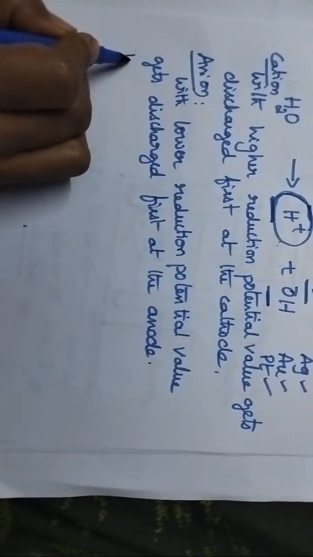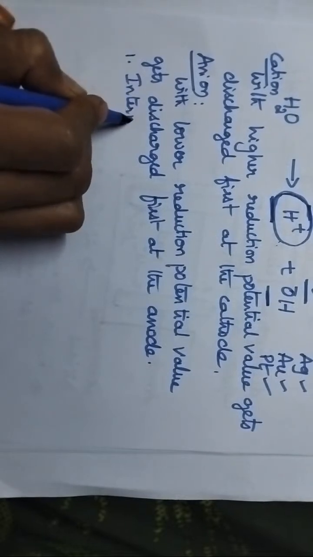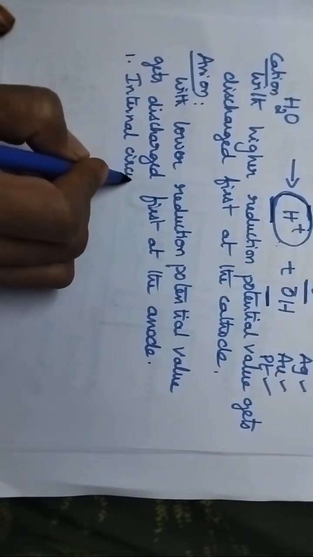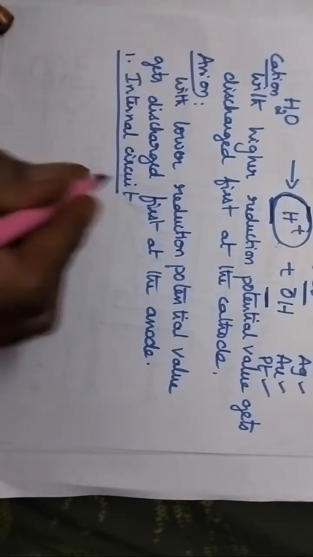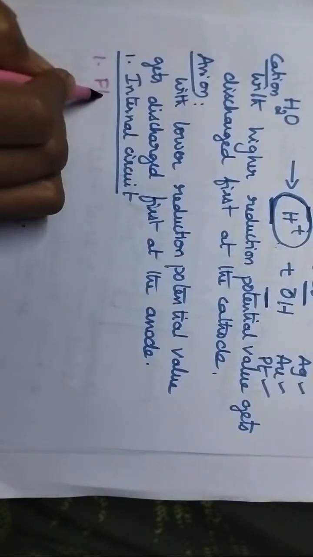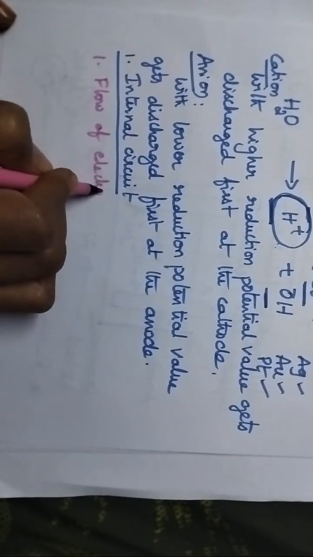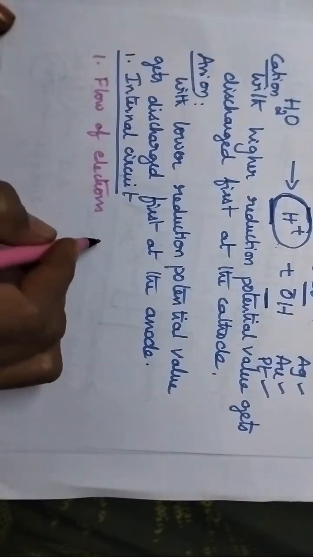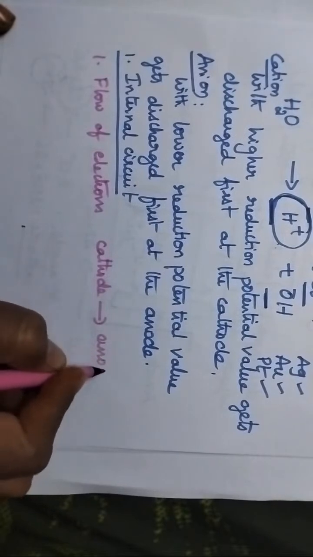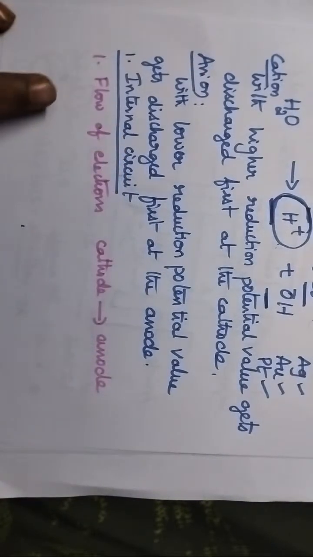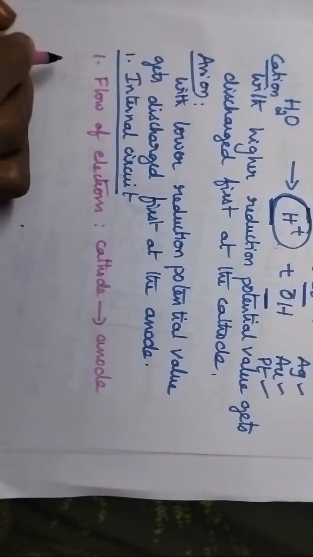So let us know how the flow of electrons takes place in the internal circuit and also in the external circuit. Coming to the internal circuit, here the flow of electrons takes place from cathode to anode. So in the internal circuit, how does the flow of electrons take place? They take place from cathode to anode.